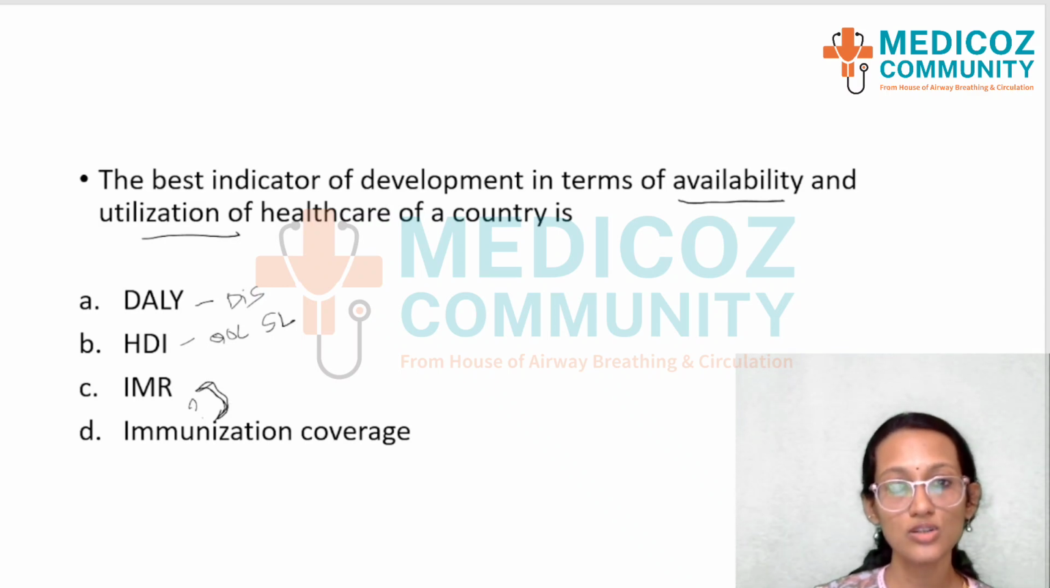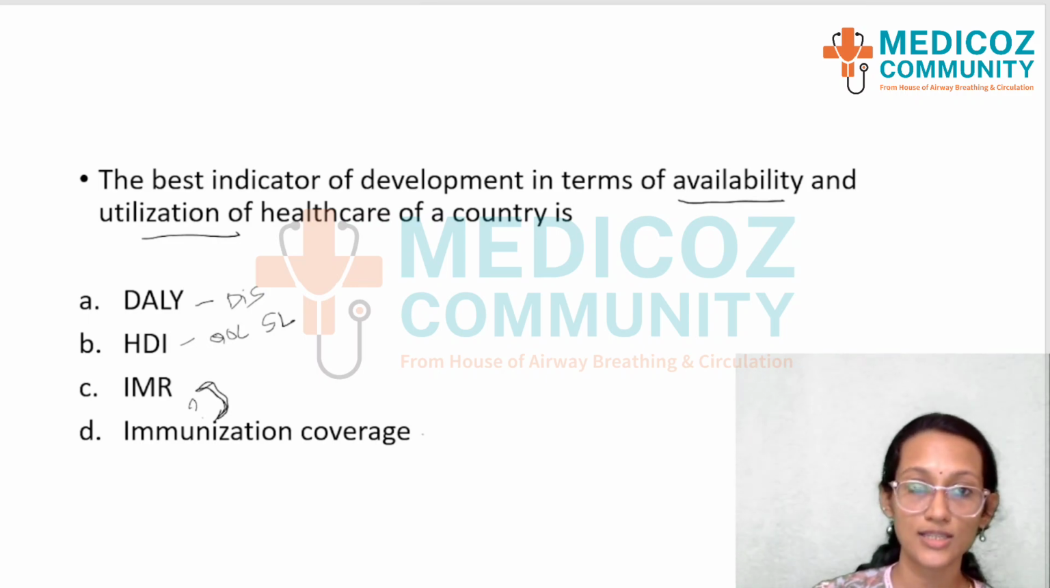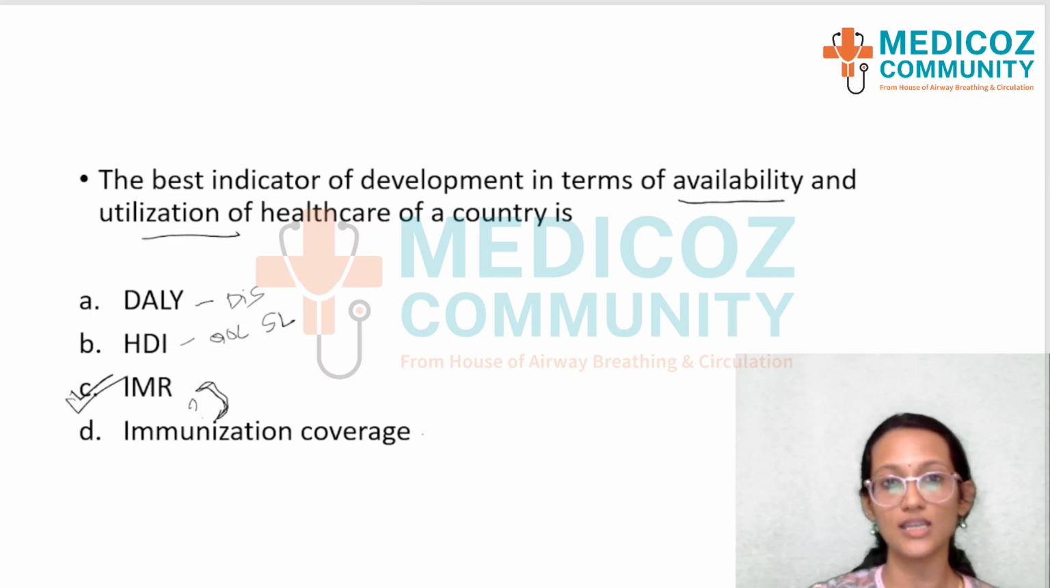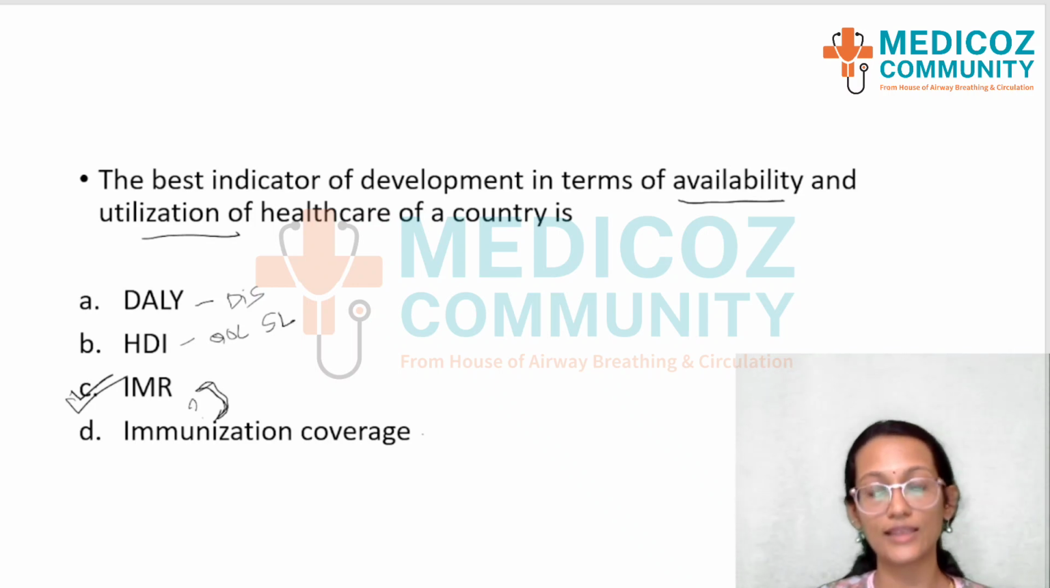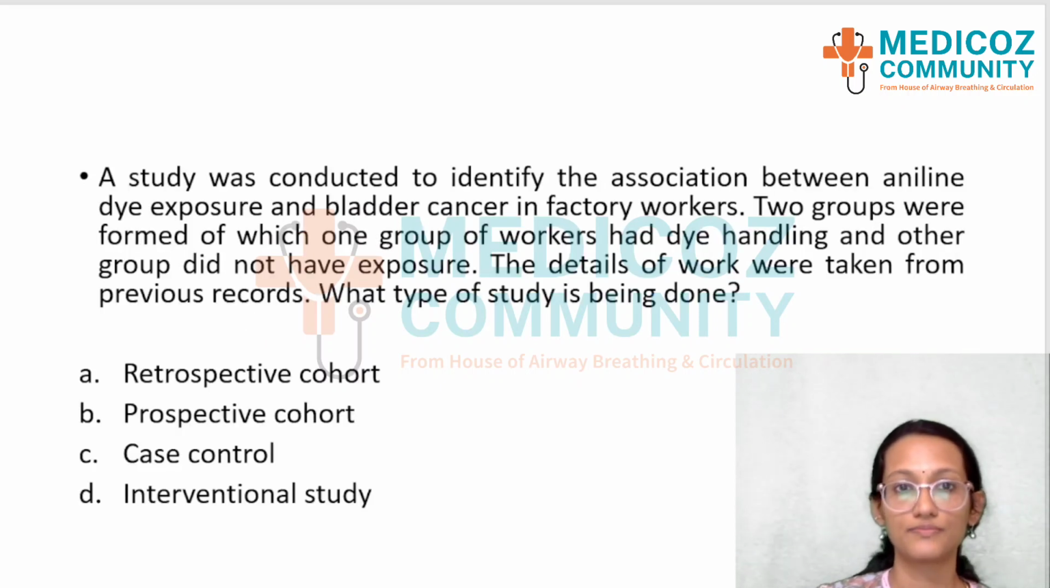Immunization coverage is actually an indicator of utilization of healthcare resources. Whereas IMR, or infant mortality rate, is the actual answer here, which is the best indicator for showing the availability of healthcare resources and its utilization. So IMR is the best answer here, option C. Okay, moving to the next question.